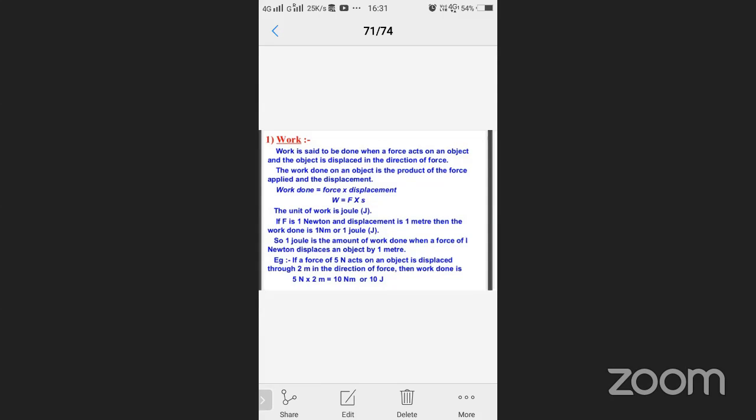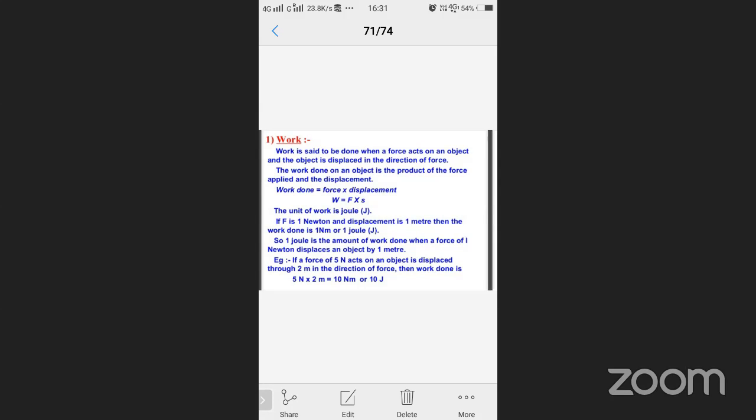Now how much work is done here, we just calculate. What is the formula of work? Yes, W equal to F and S. In the F place, how much force is given? 5 newtons.